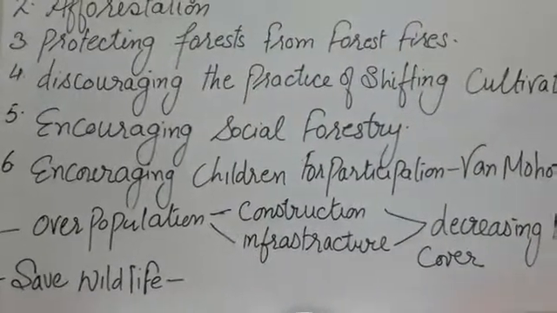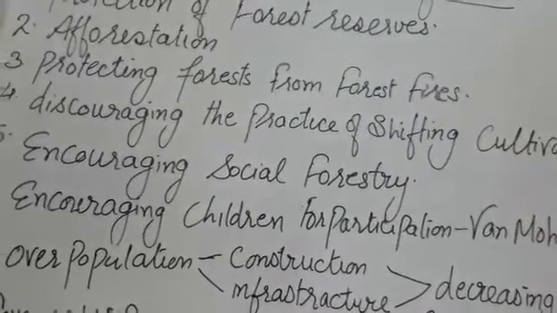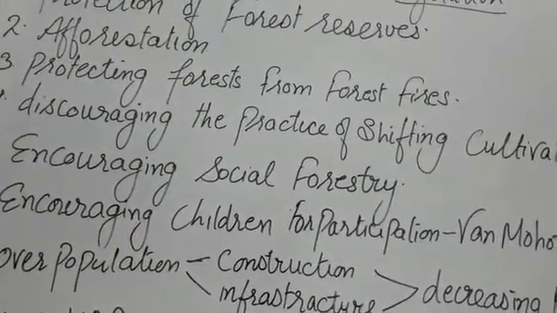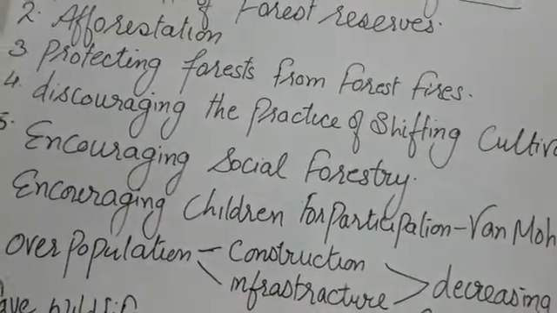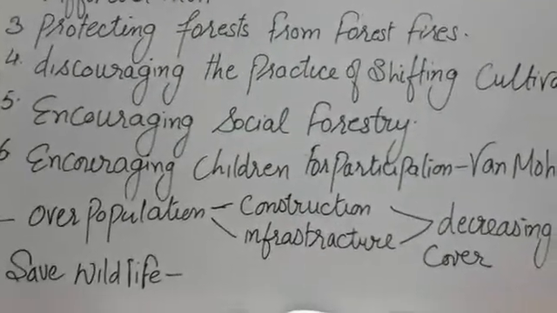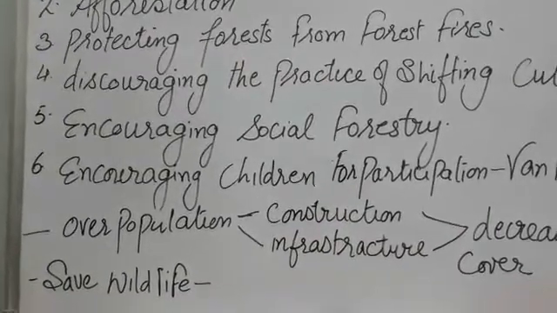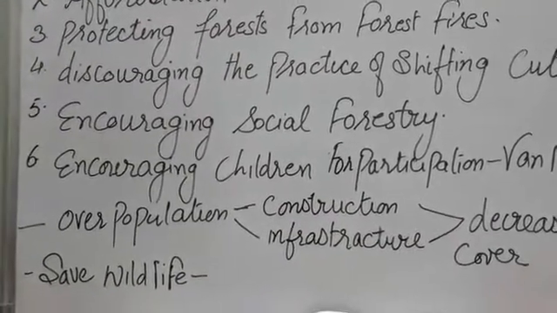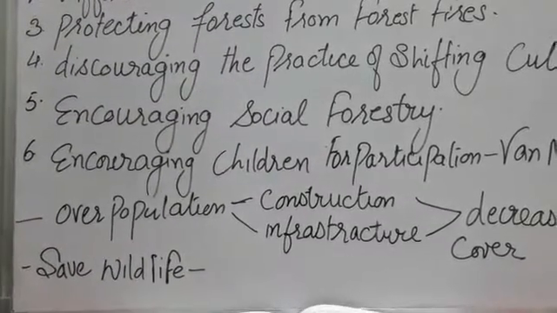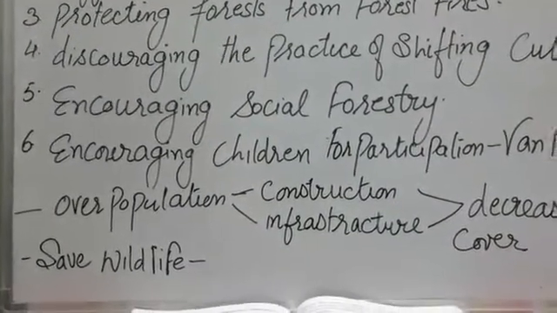The next step is encouraging social forestry. Social forestry is a scheme to raise plantations by common people to meet the demand of timber, fodder, fuel wood, etc. As you all know, the population is increasing day by day, so the government is taking steps to raise awareness among the common people to raise plantations and grow more and more trees, so that the demand for wood, fodder and fuel wood can be met.